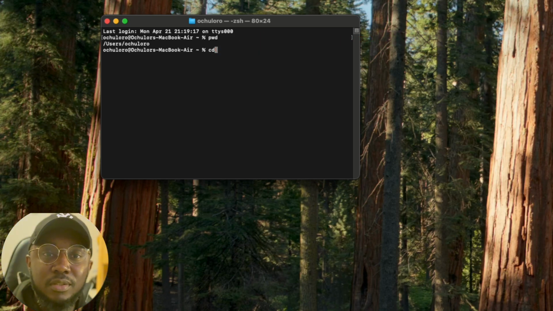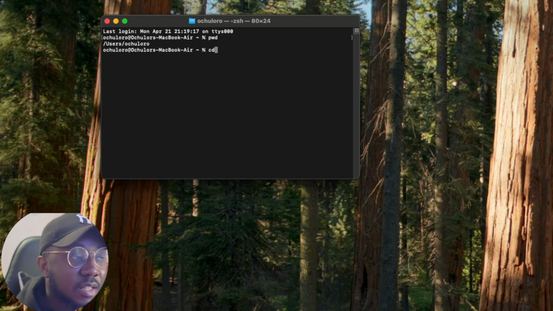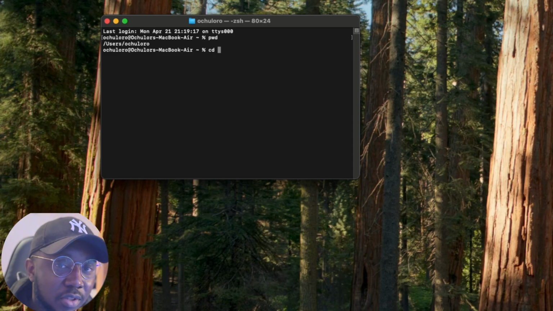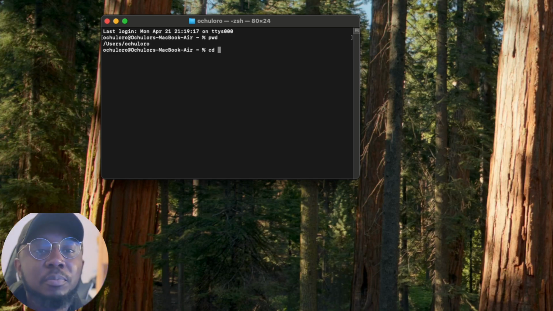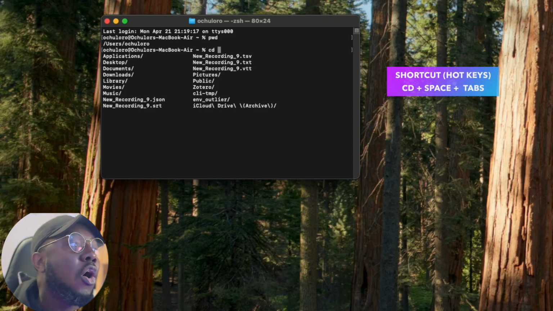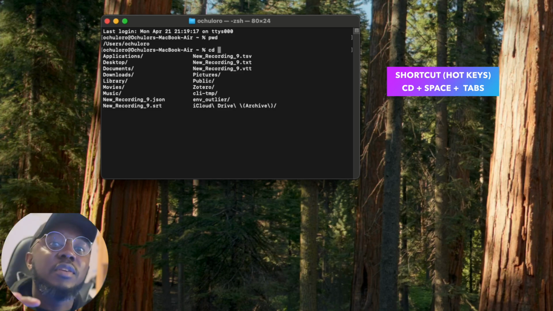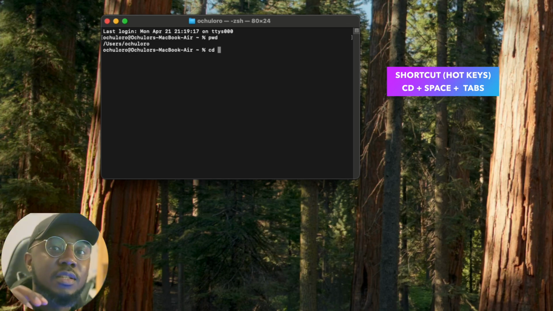And how can we do this? Well, when we use cd, we always pass the directory name we want to go into as an argument. So for example, if we press cd, and I'll give you a trick. If you do not know what directories are there that you want to change into, after you press cd, press space, and then press tab. When you do that, it shows you all the directories that are available. So again, cd space plus tab.